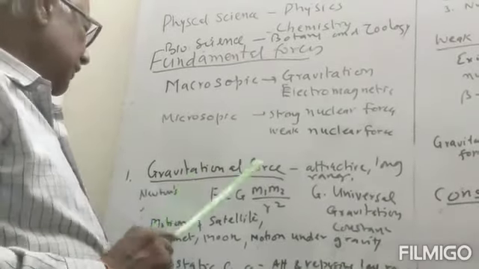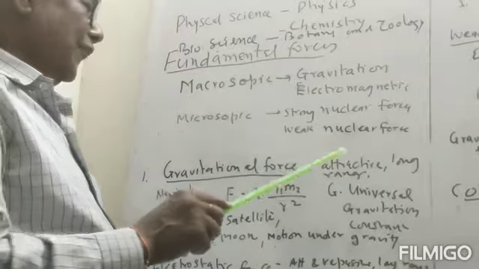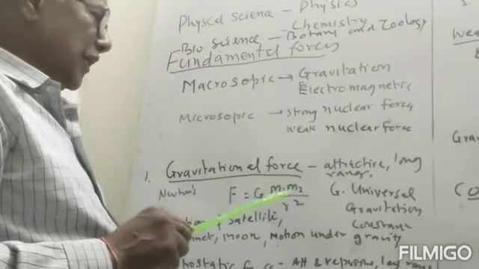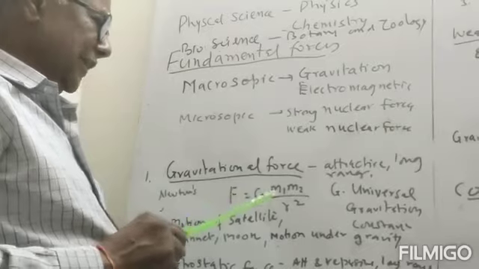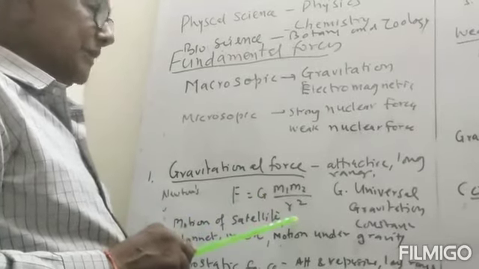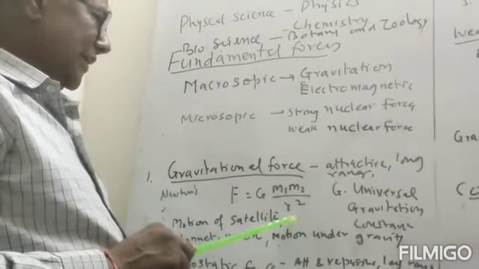So Newton gave the gravitational law, and according to gravitational law, the gravitational force is an attractive force between two masses separated by a distance r. The force is proportional to the product of masses m1 into m2, and the force is inversely proportional to the distance between them, 1 by r square.